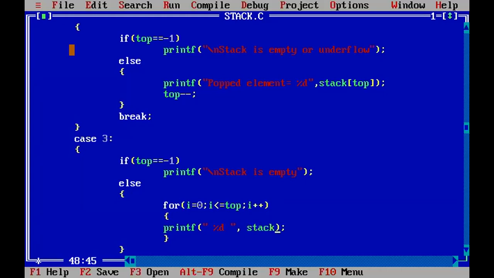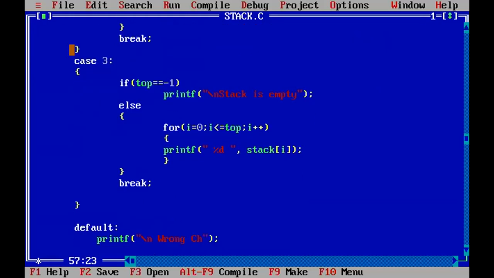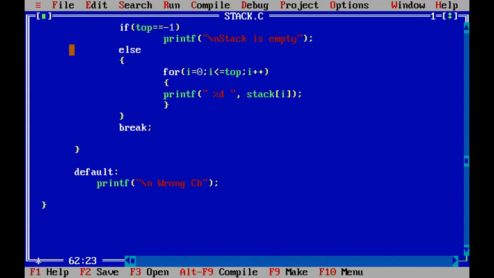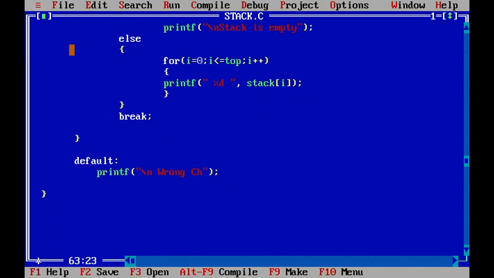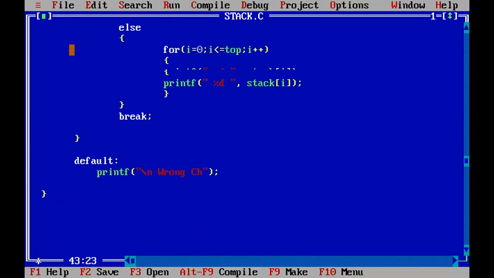So stack of i, I will write. It will start from stack of 0, 1, 2, 3 up to top. Right? It will display. Now once it has completed displaying all the elements, we need to break or exit from case 3. Now is it right? Up to this, is there any doubt?